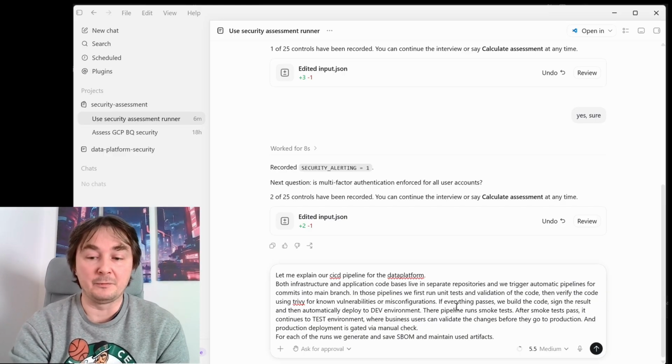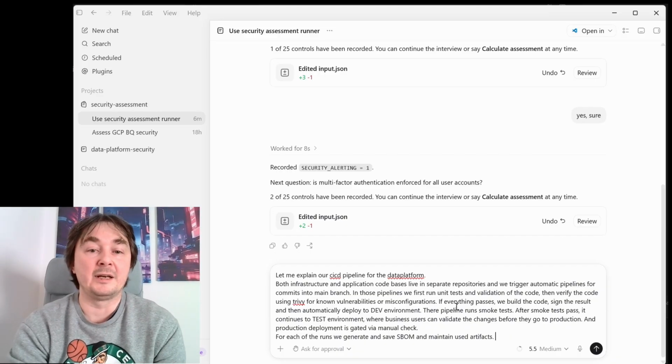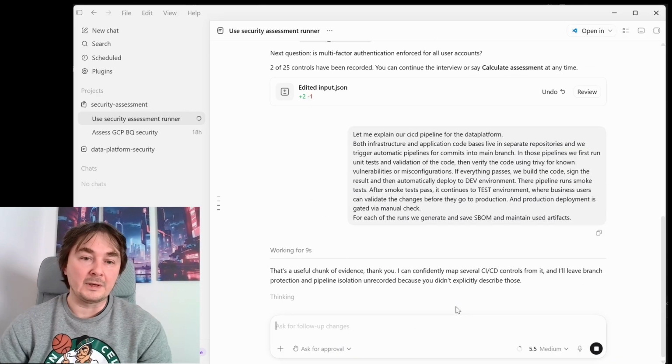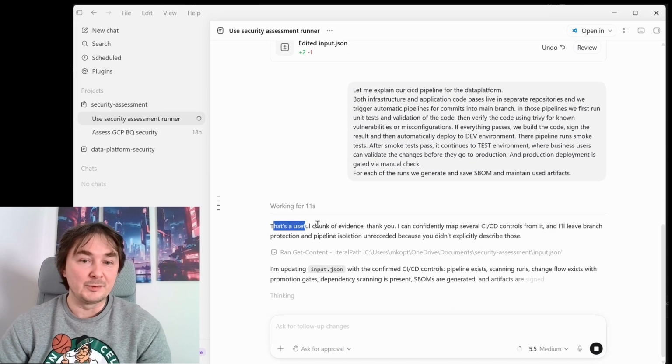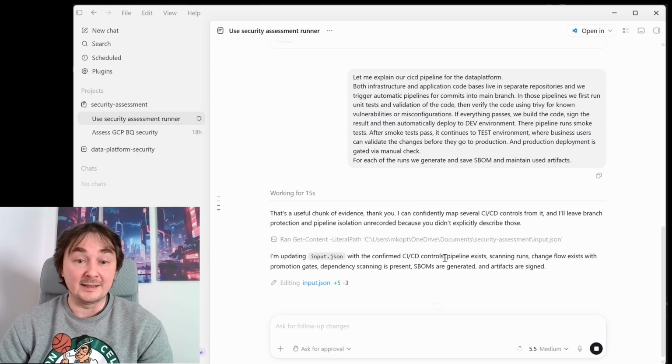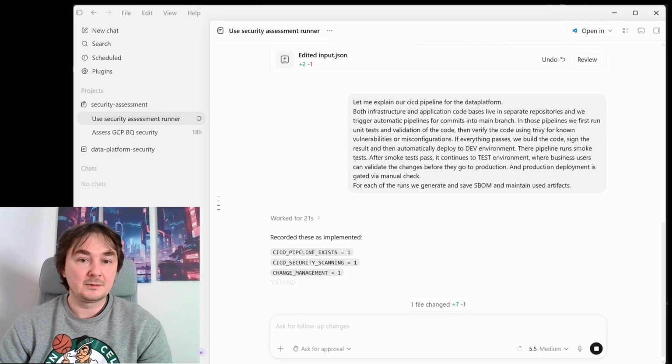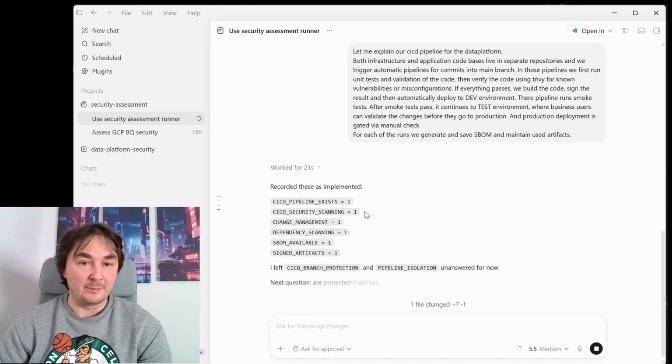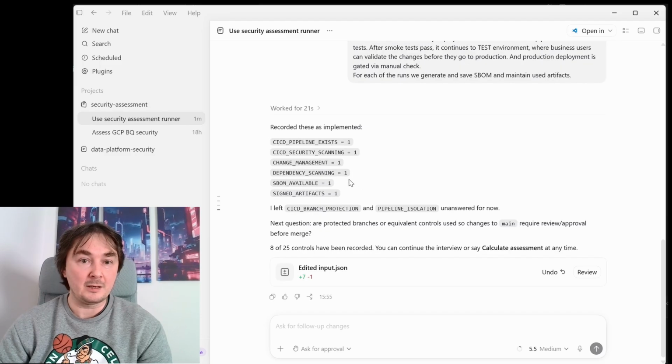Let's see what will happen when we run this explanation. Well, system says that it's a useful chunk of evidence, and the result of this one is that we have pipelines, we have security scanning, we have change management in place, that's right, dependency scanning, yes, SBOMs and signed artifacts, all right.